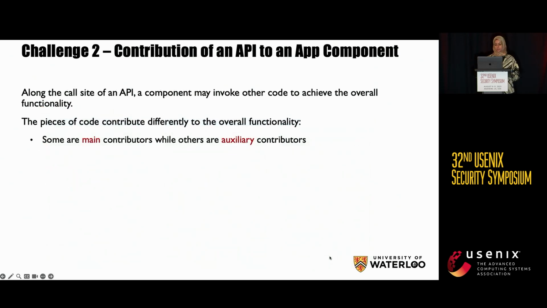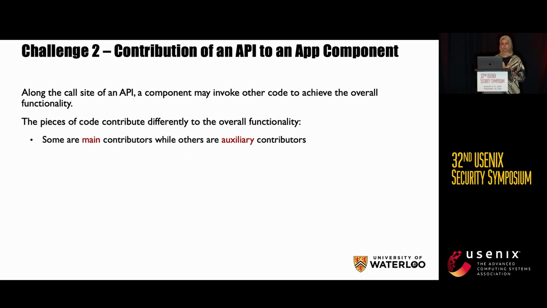Besides this, we need to estimate the contribution of an API to an app component. We know that Android apps or components tend to be quite complex. Along the call site of an API, the components may invoke other code, for example, internal methods, calls to libraries, and so forth. And this code can contribute differently to the overall functionality.